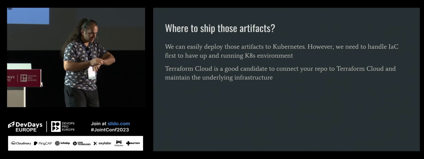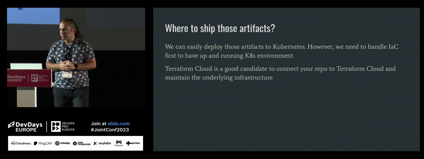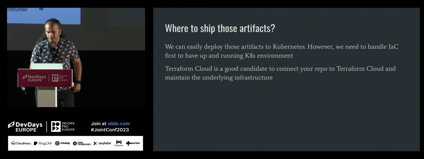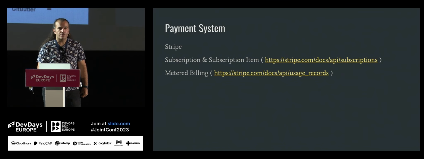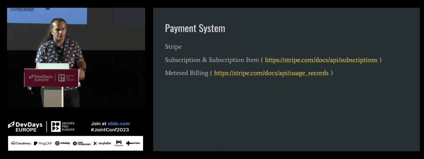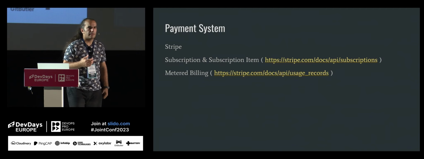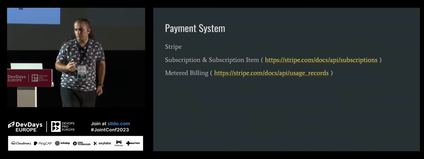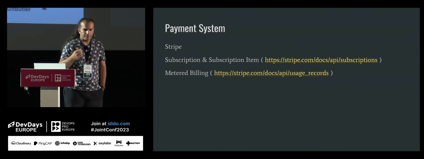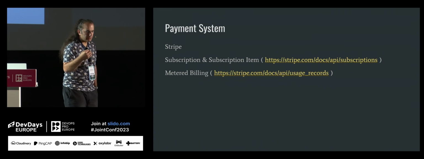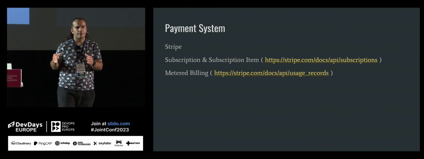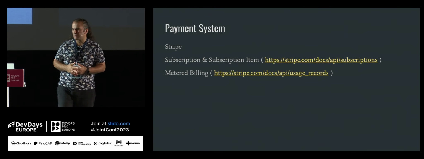We built lots of things, but what about shipping them to remote? Of course, we will be using Terraform Cloud. I will show the examples, but as we said, we will be using a payment system on this part. There are lots of alternatives, but I mainly use Stripe, but you can map this logic to other payment providers.